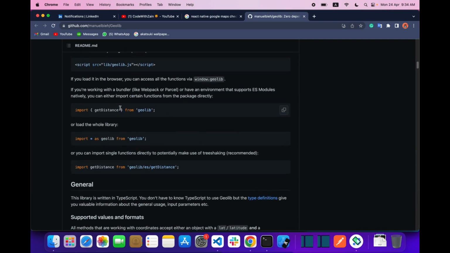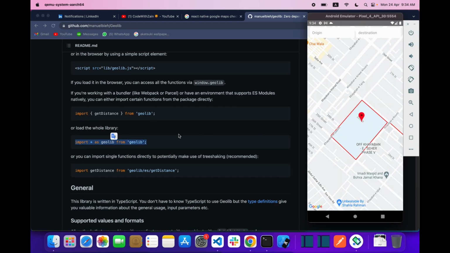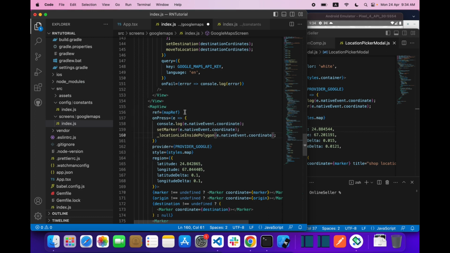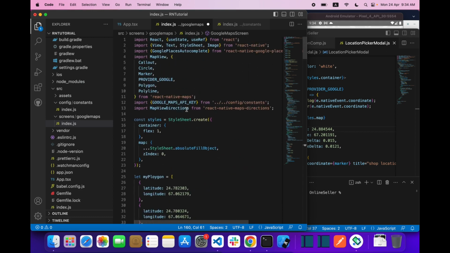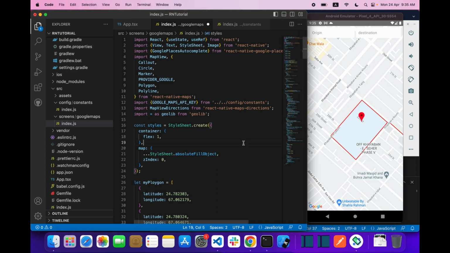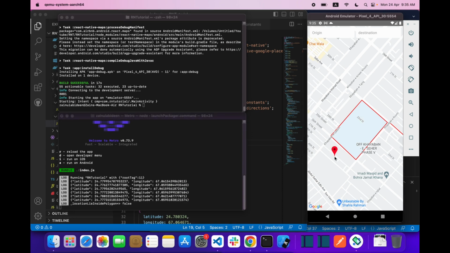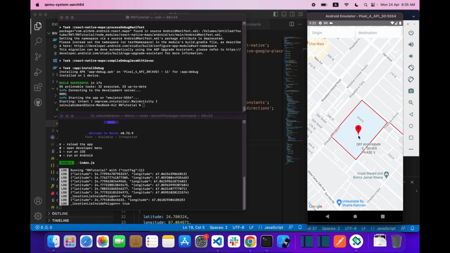Let's import this thing, import from all. Okay, let's import this thing also. Let's save it. Okay, let's check. If I click on this, it's saying false. If I click on this, it's saying true.